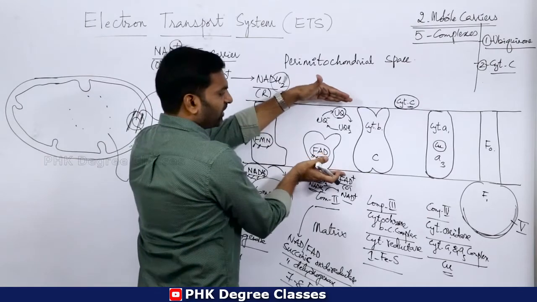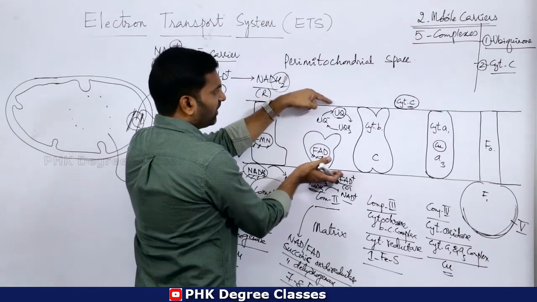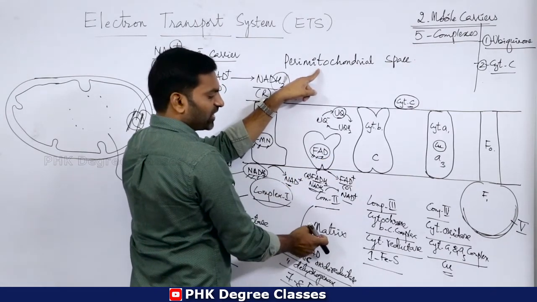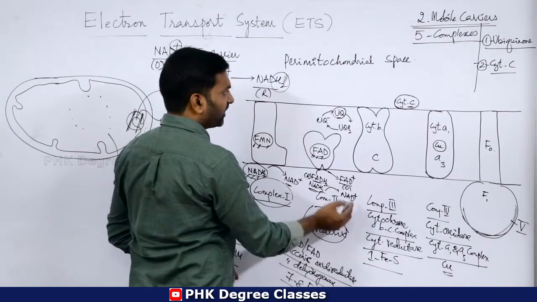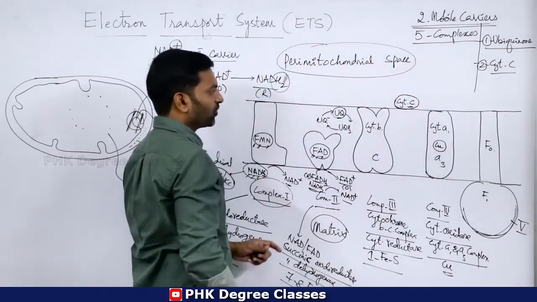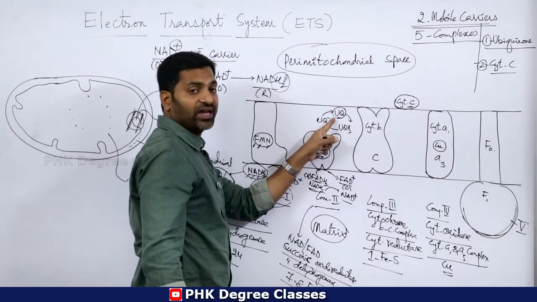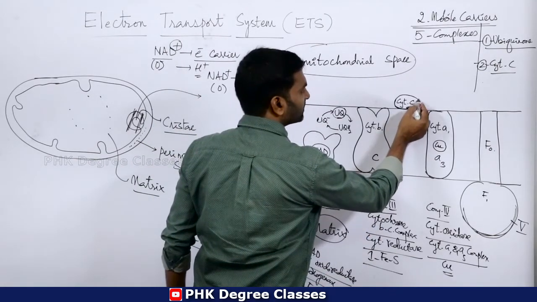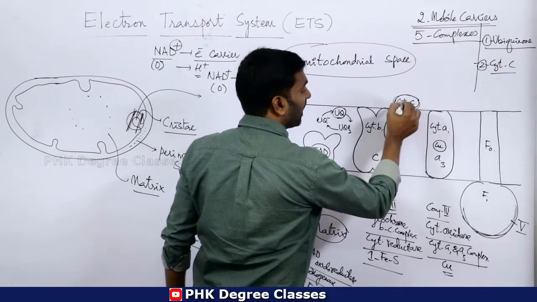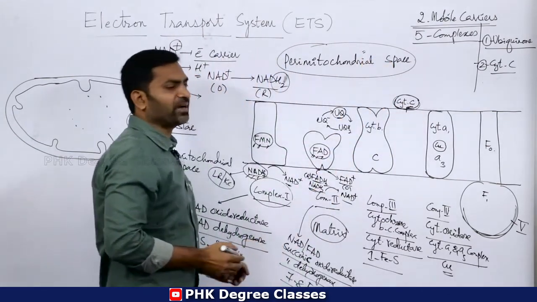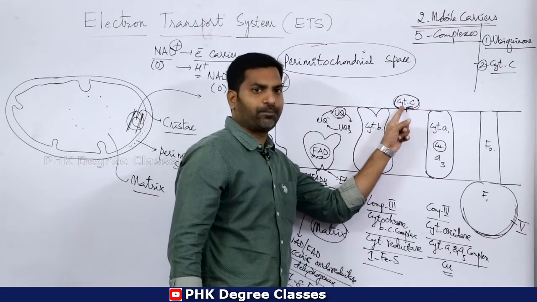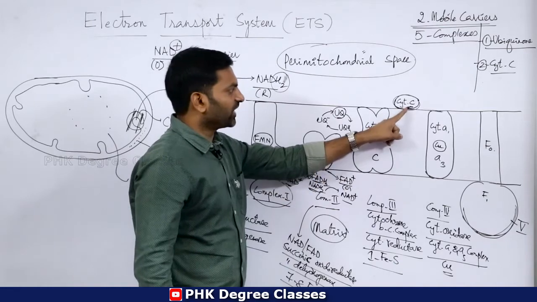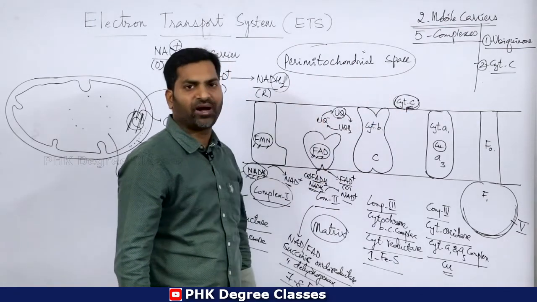So it is found in between 2 layers. This is a layer towards perimitochondrial space. This is a layer towards mitochondrial matrix. Okay, so matrix and perimitochondrial space. This ubiquinone is located internally. Clear? Whereas cytochrome C is located on the outer layer, that is towards perimitochondrial space. Cytochrome C is a membrane bound protein, located towards the perimitochondrial space of mitochondria.